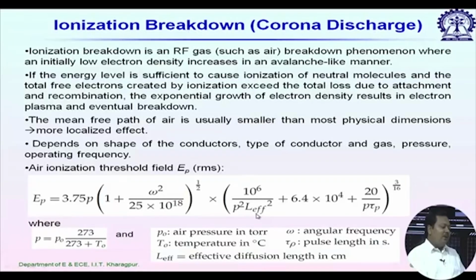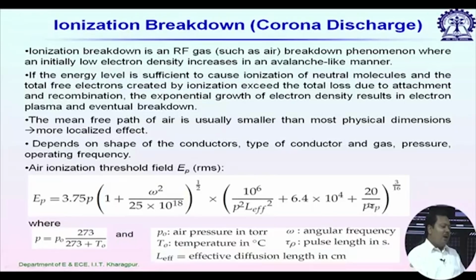L effective represents the diffusion length in centimeter, and tau p is the pulse length in second. If you look at the expression, if I send a pulse through a rectangular waveguide, it will have some duration. Tau p is the duration of the pulse.